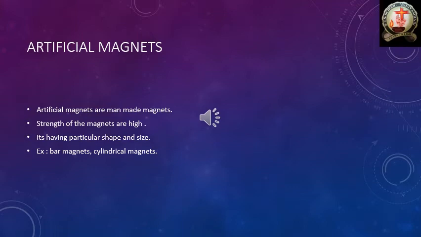I need a bar magnet, I will produce a bar magnet. The examples of artificial magnets are bar magnets and cylindrical magnets. Remember, artificial magnets are nothing but man-made magnets.